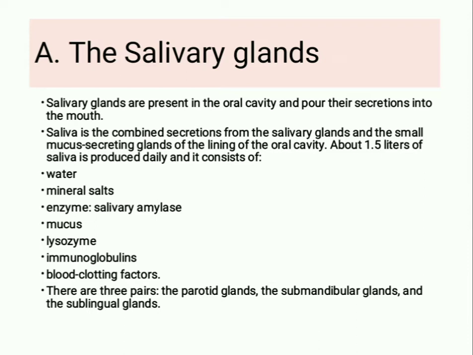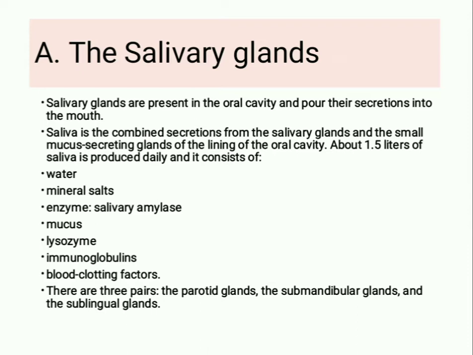First is the salivary glands. Salivary glands are present in the oral cavity and pour their secretions into the mouth. Saliva is the combined secretion from the salivary glands and the small mucus secreting glands of the lining of the oral cavity.